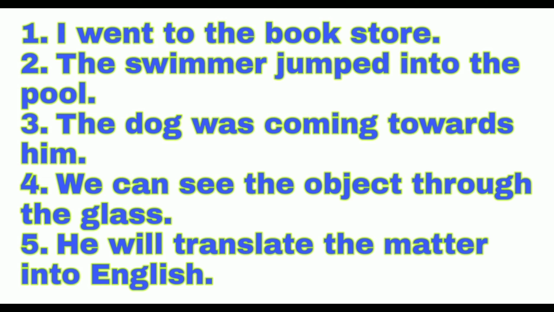Towards him. Which word describes the movement? Towards. Through which we can see the object in the fourth sentence. Through glass we can see the object. Through is the movement preposition.